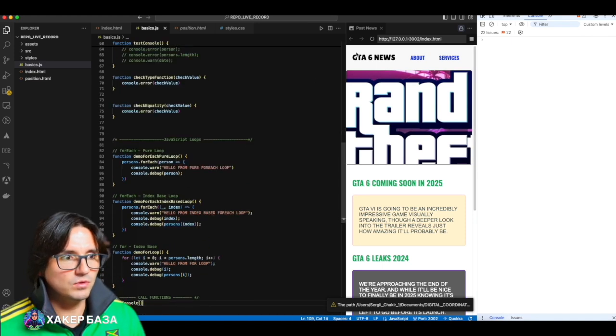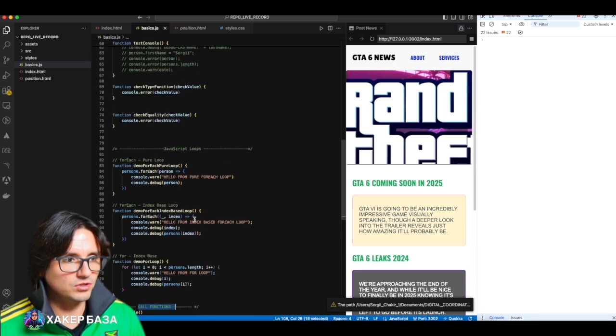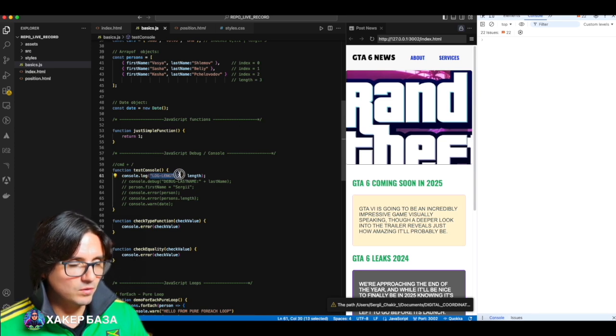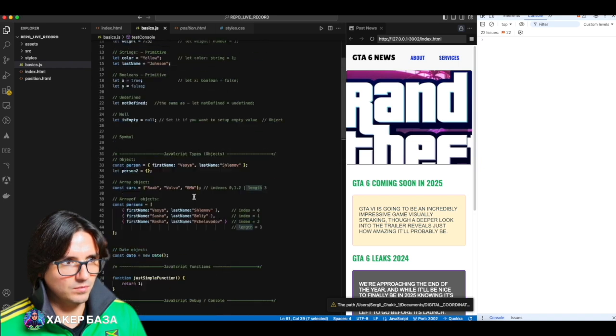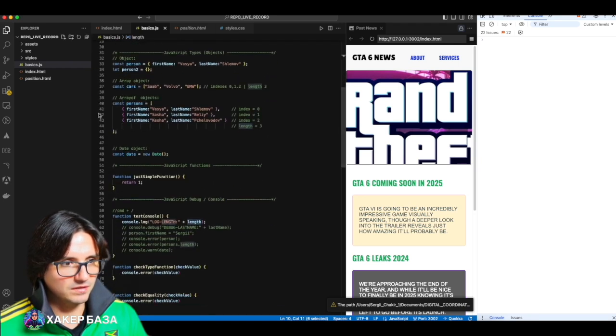I want to reload our site. As you can see here, I wrote call function. Here we call functions. I have already written many functions in advance, and you will understand everything. Look, I added a console log with a string parameter, log lengths. What does this mean? Remember, I set a variable called lengths. I want to print it out to see what it is.